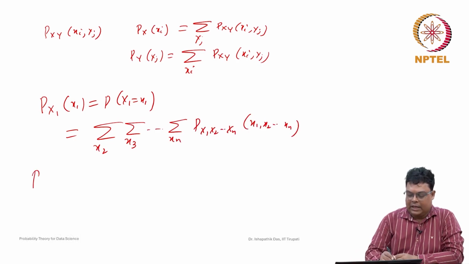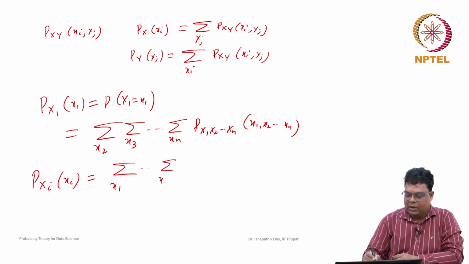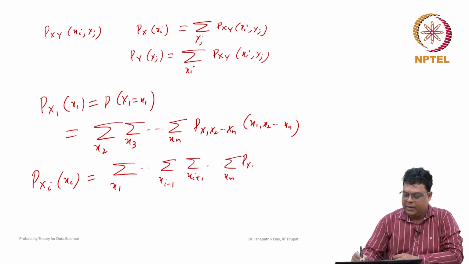For any ith variable you want to find, it is the sum over x1 up to xi minus 1, and xi plus 1 up to xn, of p of x1, x2, ..., xn.